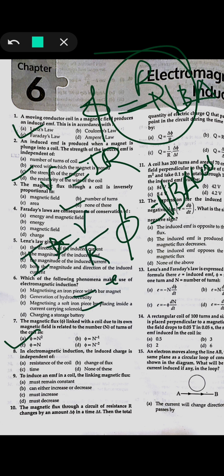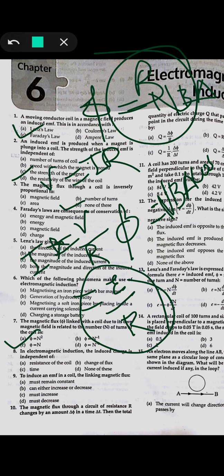So V will be EMF, so EMF upon R will be taken here, and what I is given as is dφ/dt itself. So it depends on the resistance also. From this formula we can say it depends on the resistance. It does not depend on the time, how much time it is taking we can't say, but the movement should be fast, that the moving coil or the moving magnet should be there.